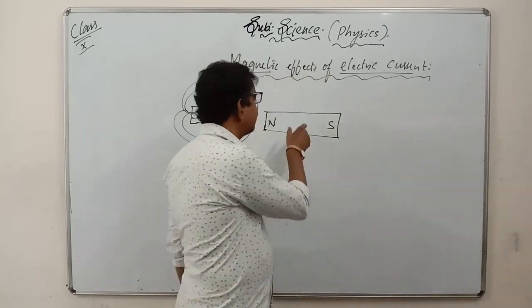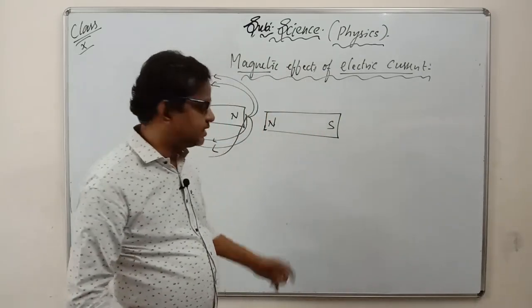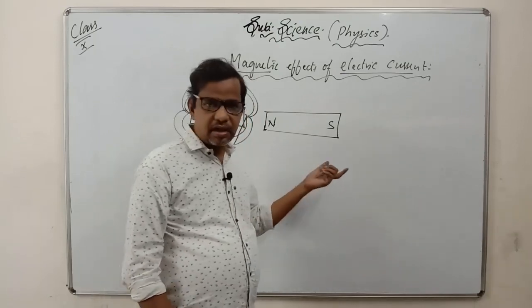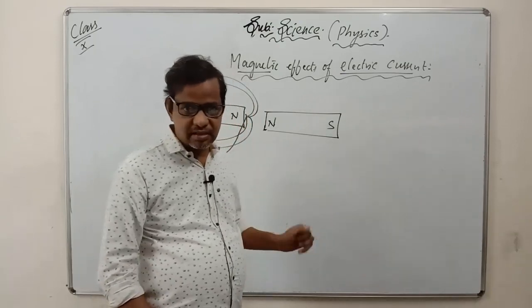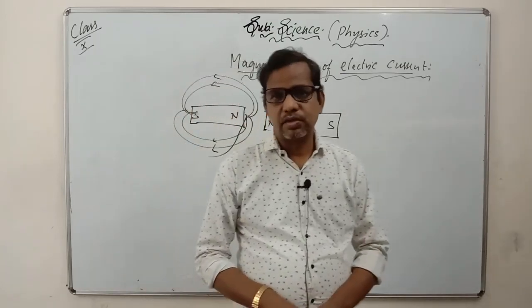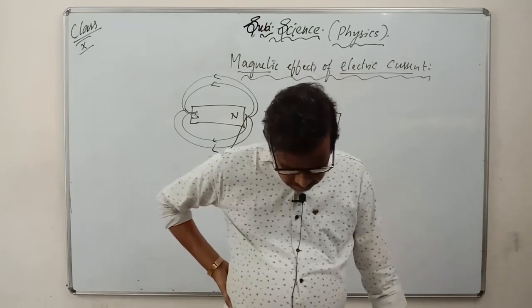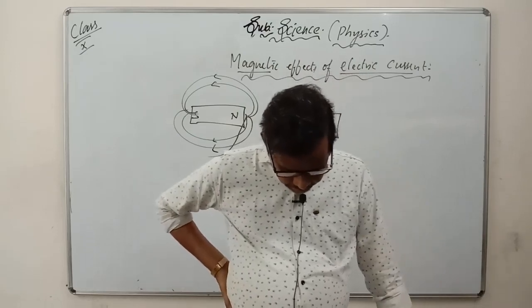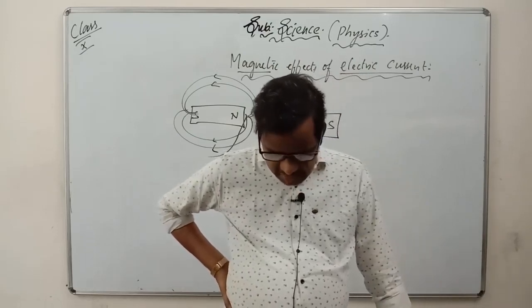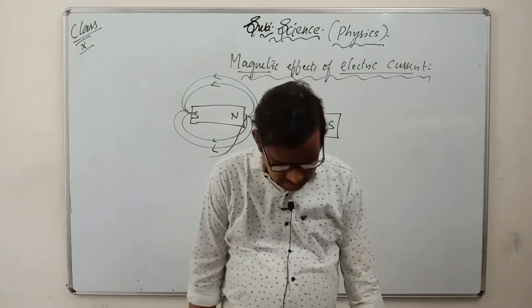For example, if it is a bar magnet, it is from the north pole to the south pole. Or if it is in the form of a cardboard, or a circle, or a cube, or any shape, how will the magnetic fields be there? So the deflection is given there. I told you already, it is from north to south.